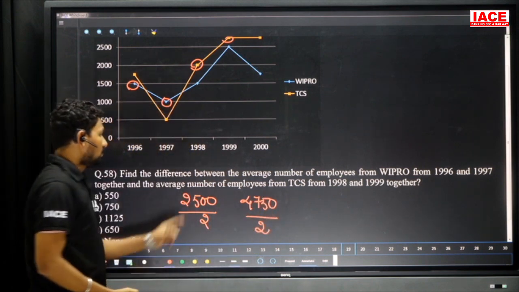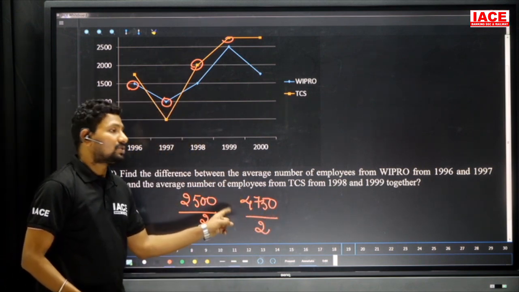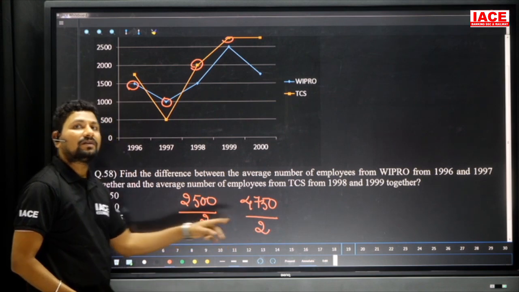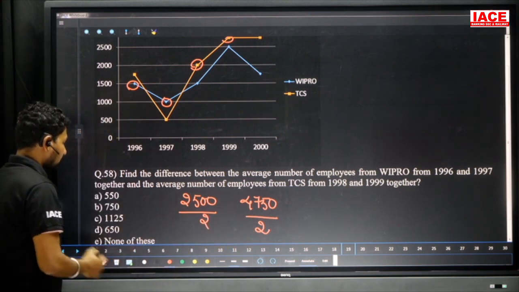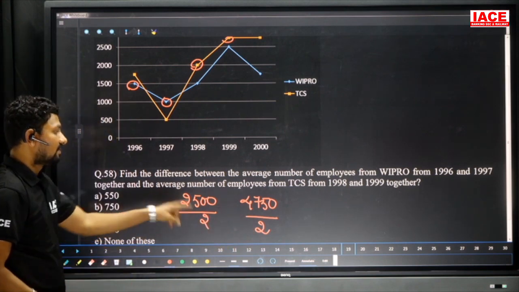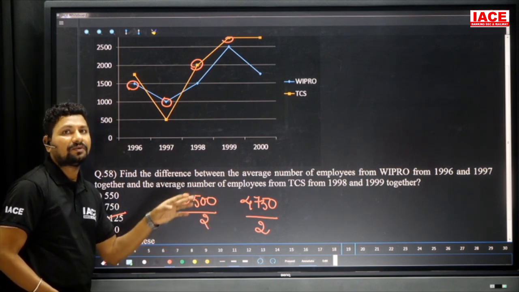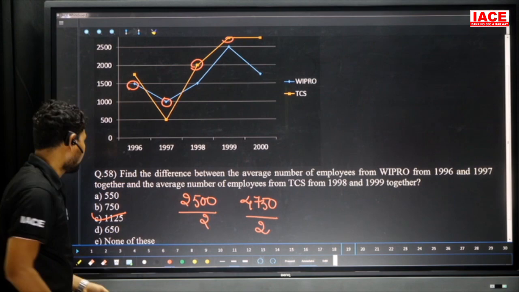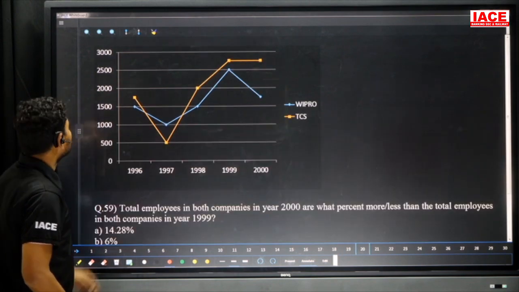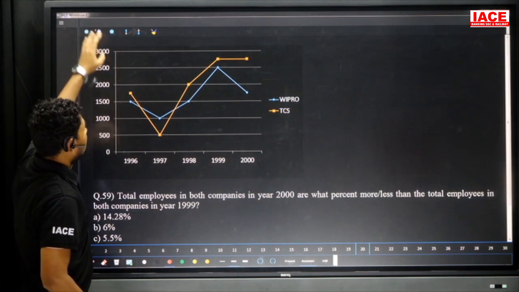And look at 2500 to 4750, the difference is 2250. 2250 by 2 is 1125. Then our option is what? Take the difference, and the difference is 2250. For the average we have to divide by 2. The half value of 2250 is 1125. Then our option is C. And next question, so look at the data.